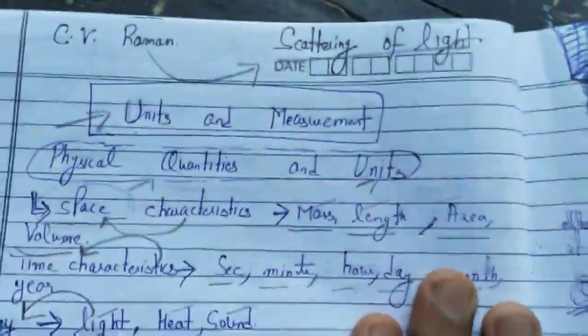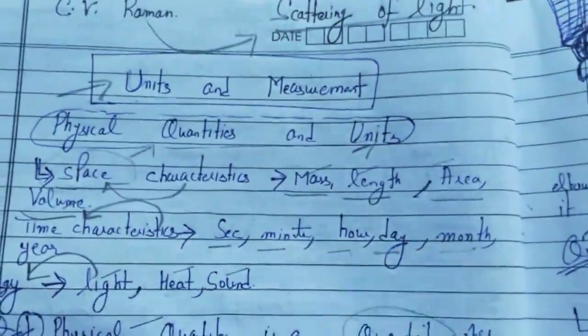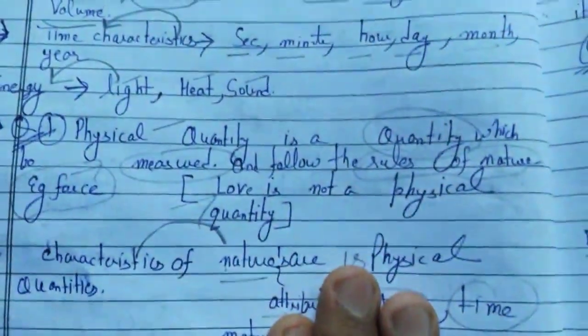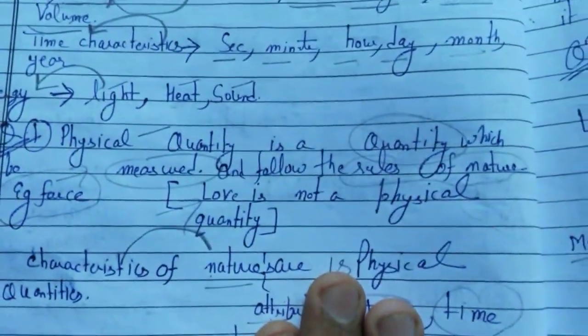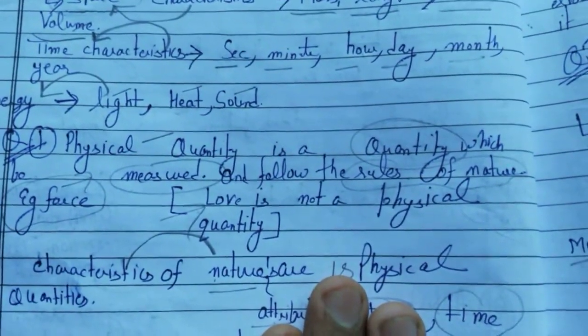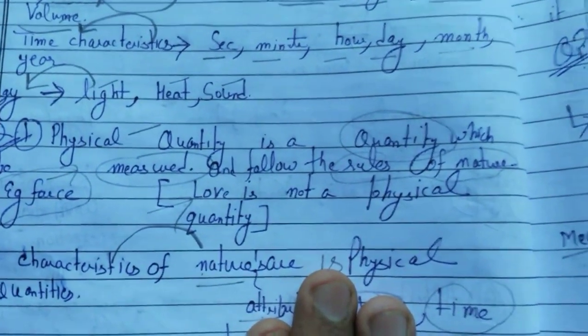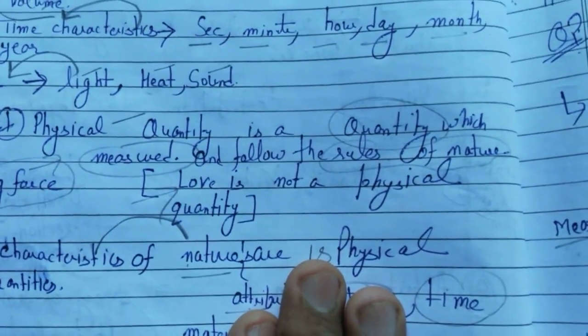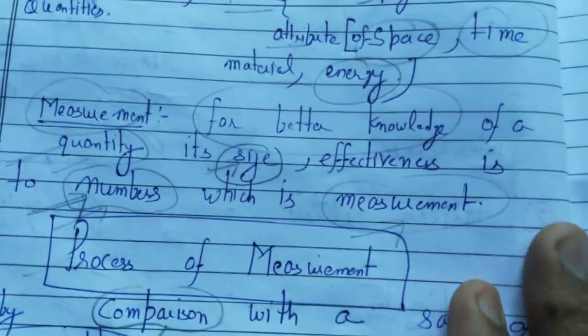We will be starting the second chapter, units and measurements. First in units and measurement, what is a physical quantity? You should know physical quantity. A quantity which can be measured is known as a physical quantity. Mass is a physical quantity, time, length is a physical quantity.